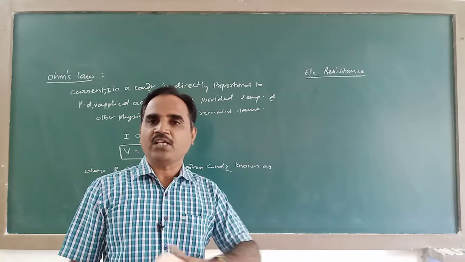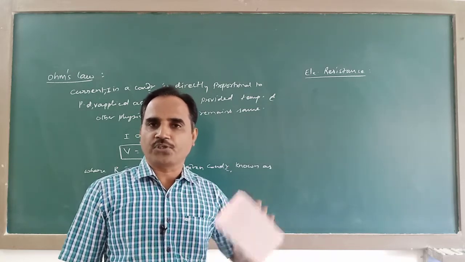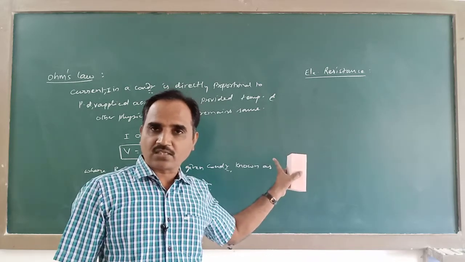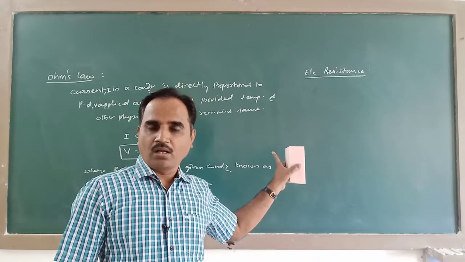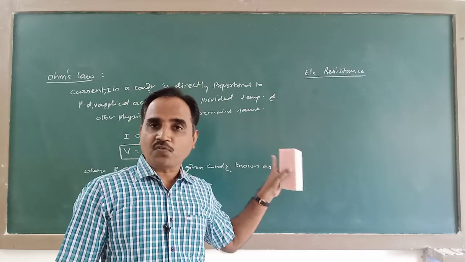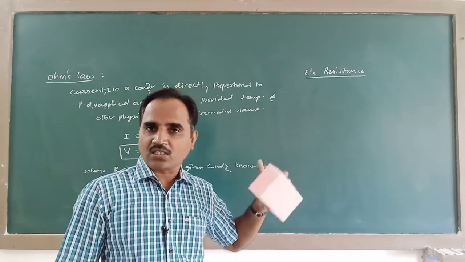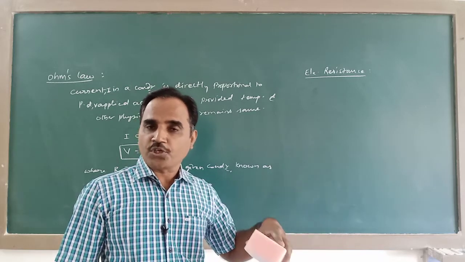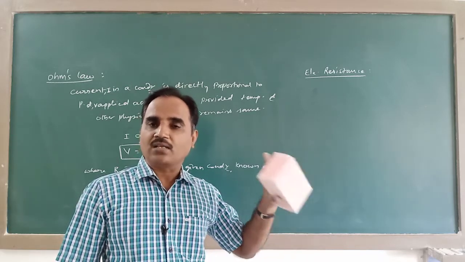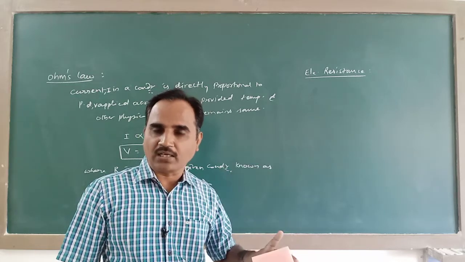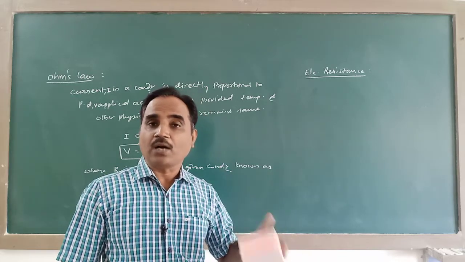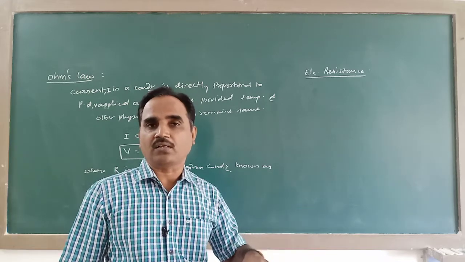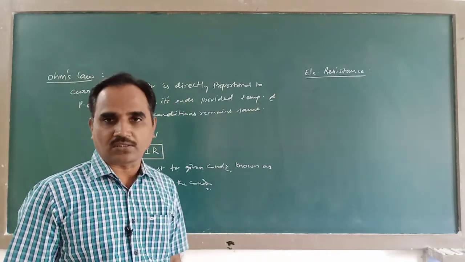Like that, whenever something is in motion, there will be an opposition to it. Here, when current is flowing through the conductor, electrons are in motion. There will be an opposition to the flow of electrons, or to the current. That opposition offered by the conductor to the flow of current is called electrical resistance.